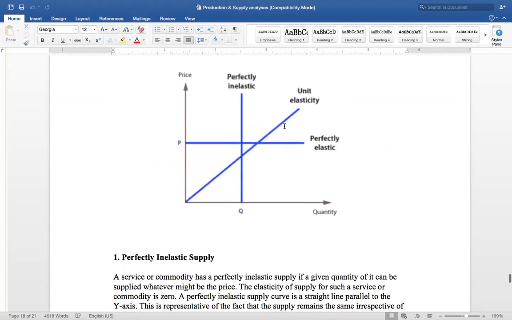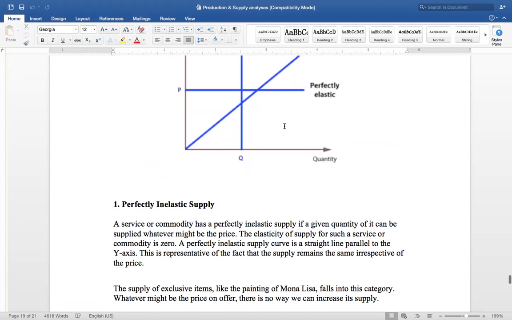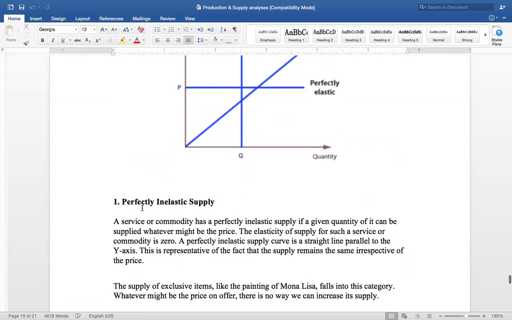Now, this is the curve, but I will explain the curve later on. See, perfectly inelastic supply. Inelastic means no change. What does it mean? A service or commodity has a perfectly inelastic supply if a given quantity of it can be supplied, whatever might be the price. The elasticity of supply of such a service or commodity is zero.